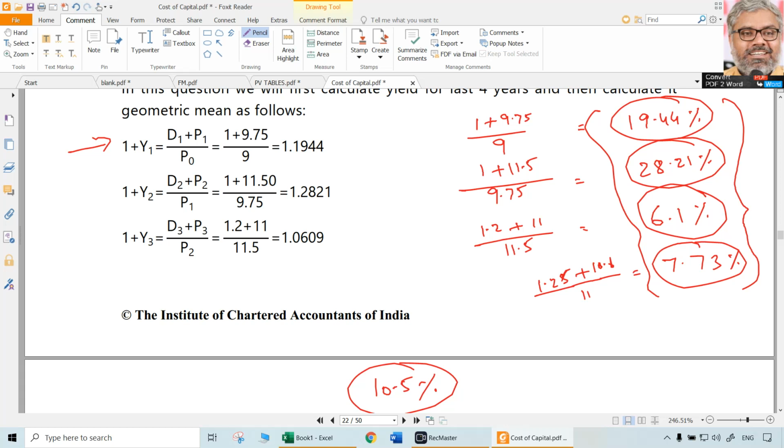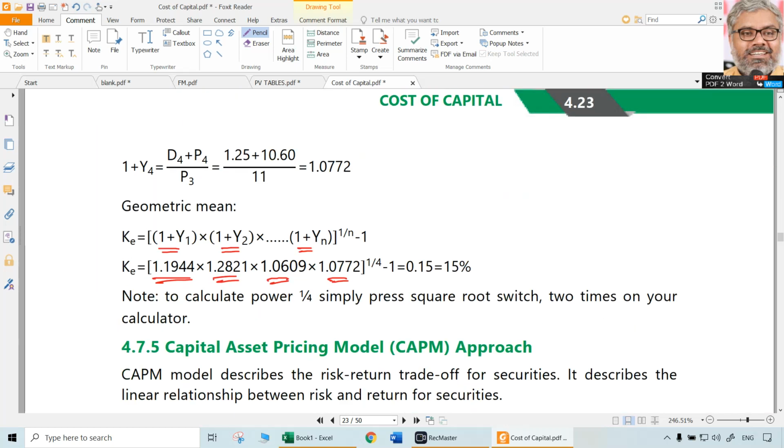1.1944 multiply with 1.2821 multiply with 1.0609 to be specific, multiplied with 1.0773. Multiply all of them. Fourth root of that you have to take. Fourth root we know how to take. Just press square root button twice. Square root button twice. Minus 1. Multiply with 100. That gives you 15% as KE.